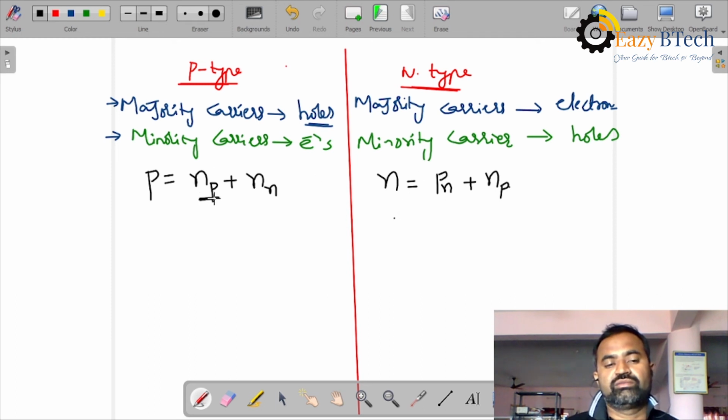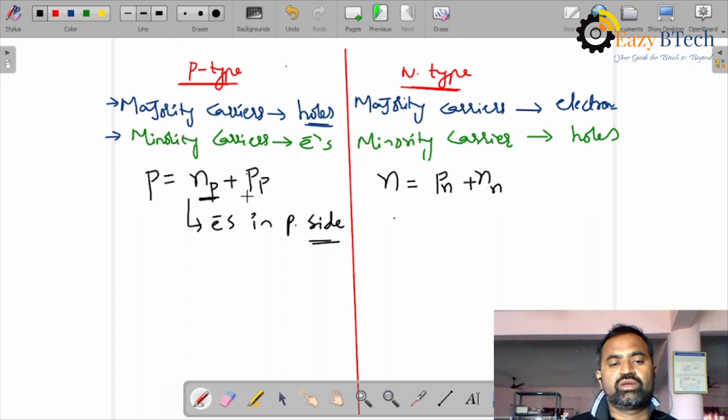Now you can see here np is nothing but electrons in the P side.